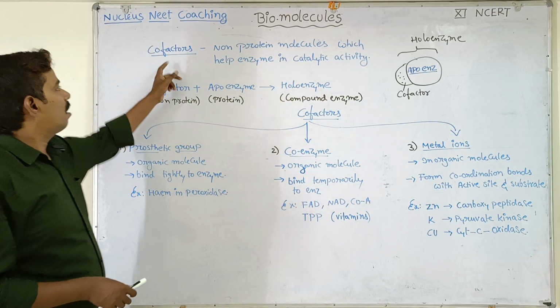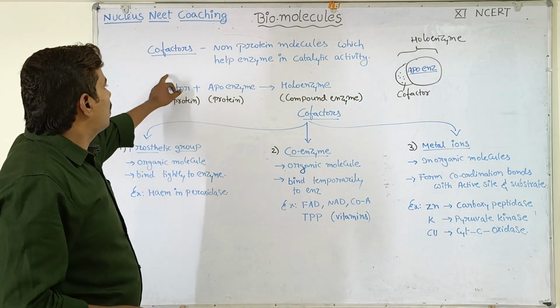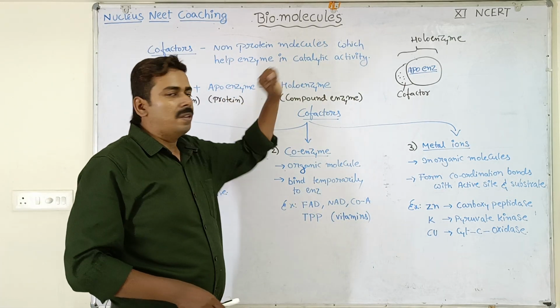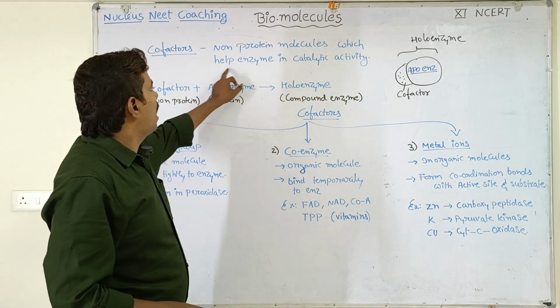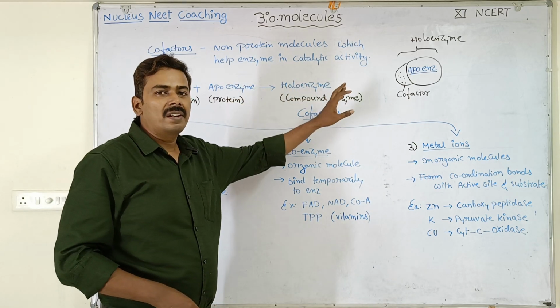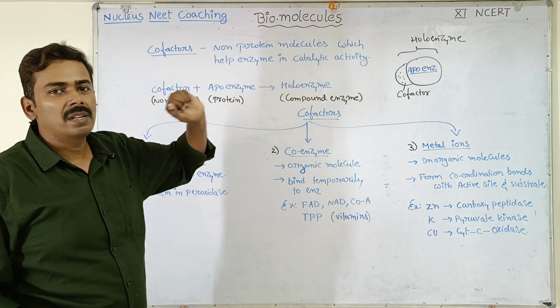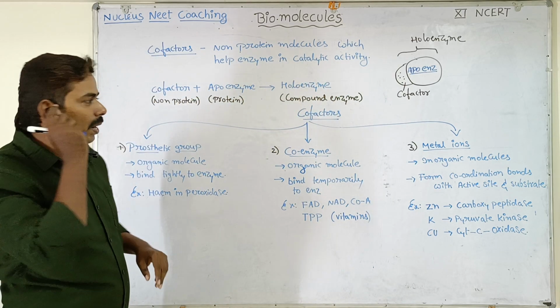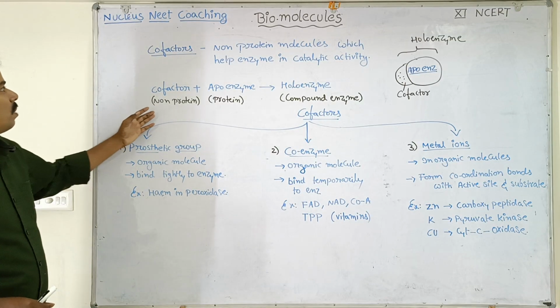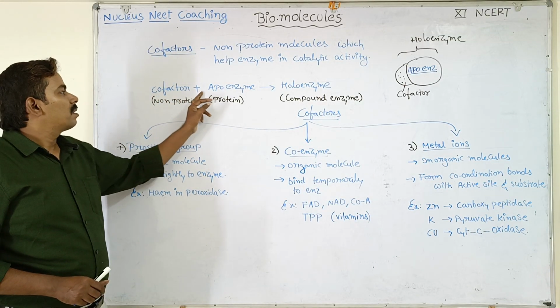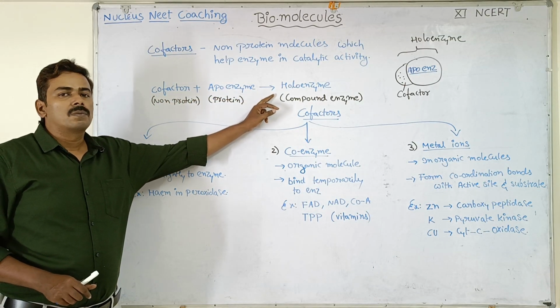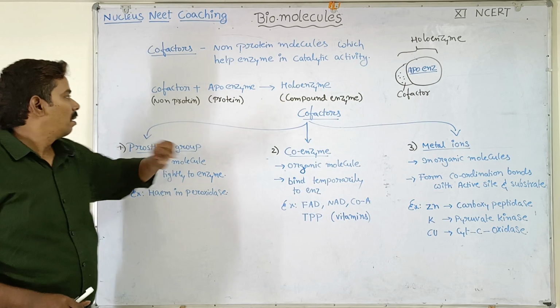Look here. What are cofactors? Cofactors are non-protein molecules which help the enzyme in catalytic activity by binding to the apoenzyme. So see here the formula. Cofactor plus apoenzyme gives rise to holoenzyme.